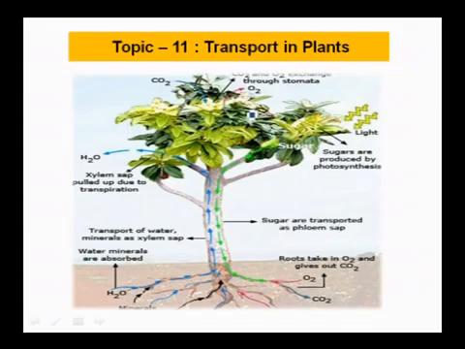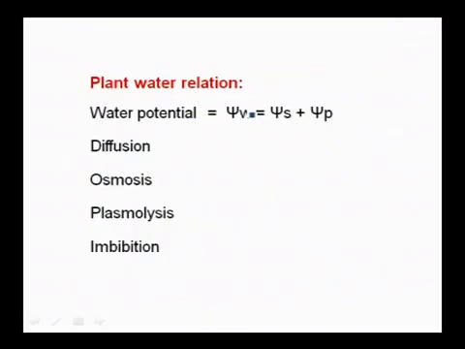So, next topic, that is transport in plants. Again we have a quick look at the synopsis of transport in plants. Let us start with what exactly is to be transported in plants. What all things does a plant need?